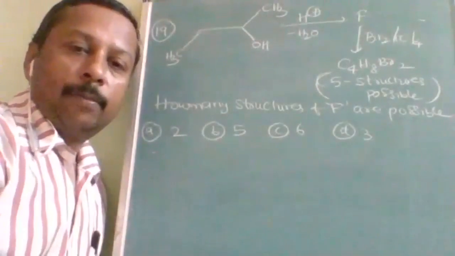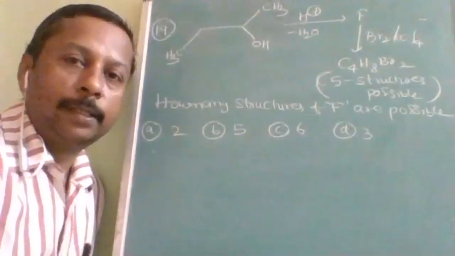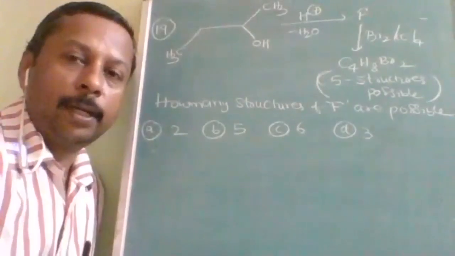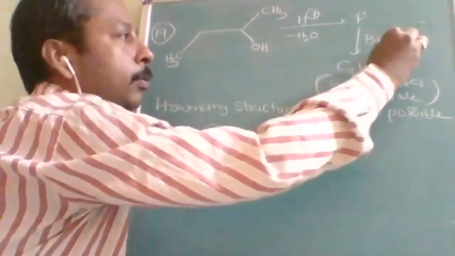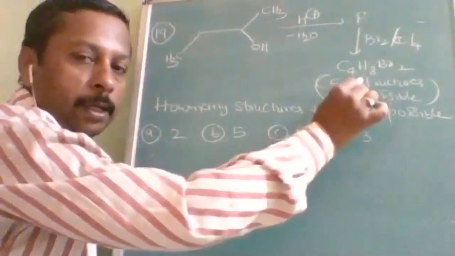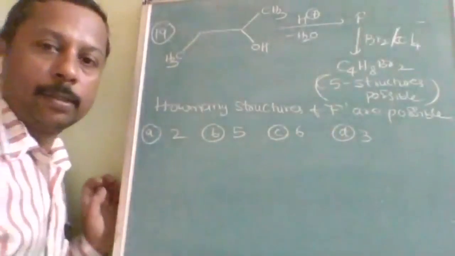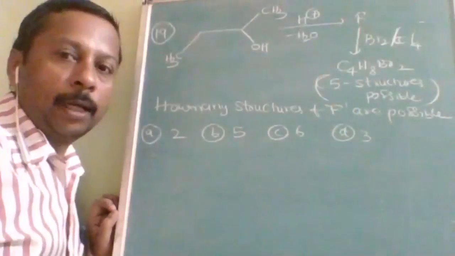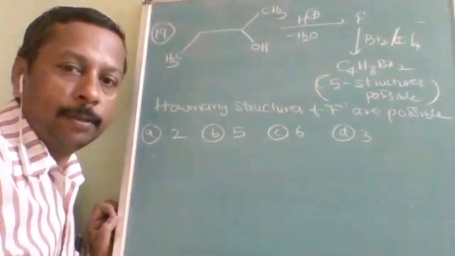Here is one more wonderful question. In this reaction, H plus is added, H2O is eliminated, F is formed, but F is further treated with bromine in presence of CCl4. This is the product, and this product can exist in 5 different structures. So according to that, how many structures of F are possible?